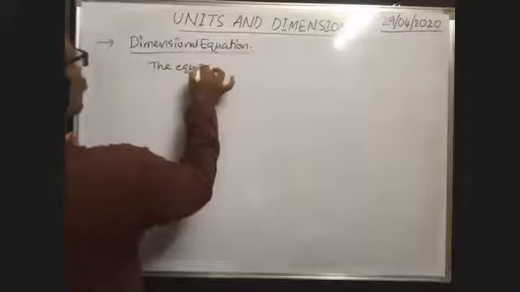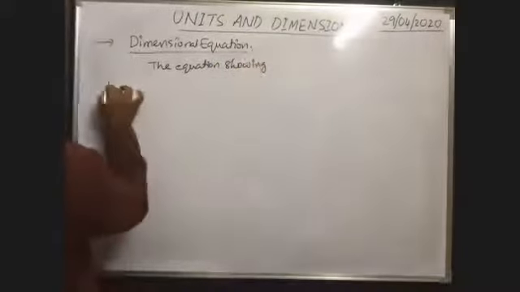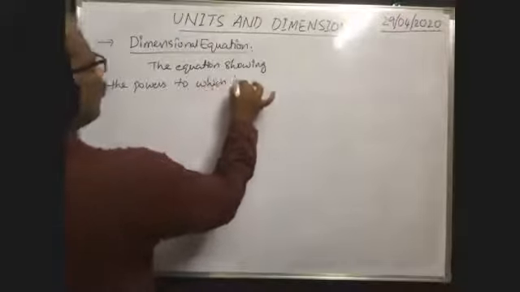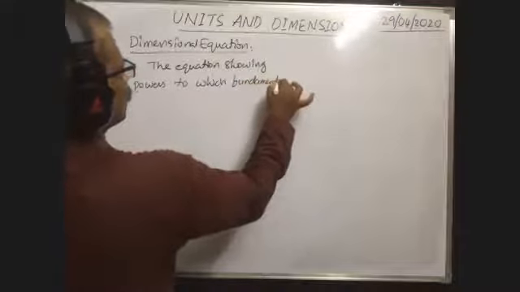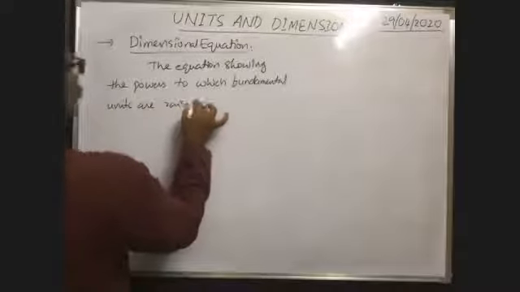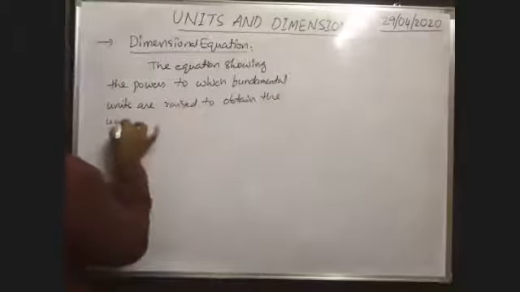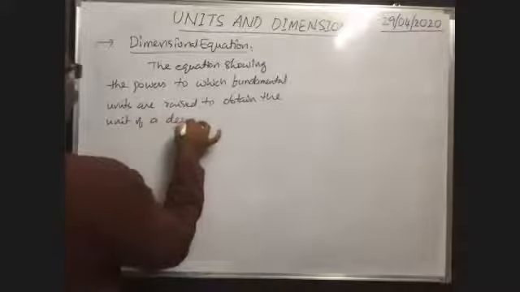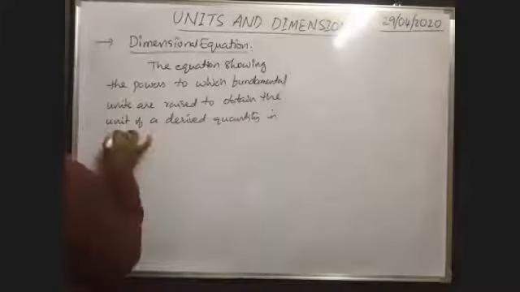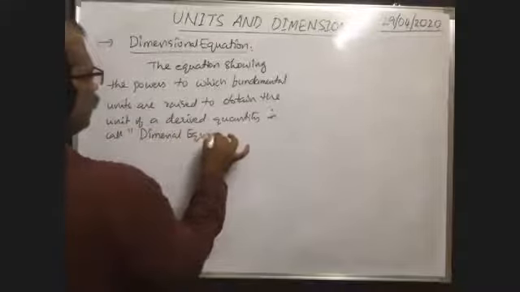The equation showing the powers to which fundamental units are raised to obtain the unit of a derived quantity is called the dimensional equation or dimensional formula.